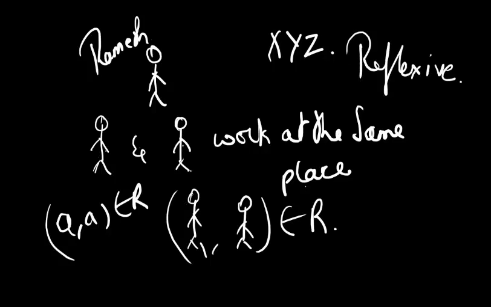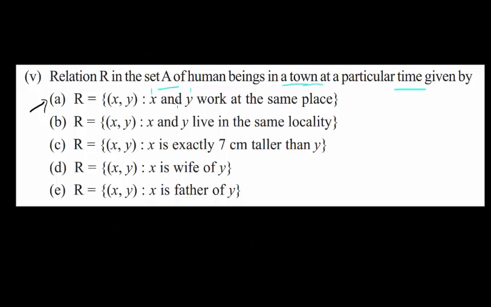Now let's pick up symmetry. So X and Y work at the same place. Here I'm going to be taking 2 people. Let's pick up Ramesh, and I'm going to pick up another person, let's say Raju. Raju has hair on his head. Ramesh, I'm sorry, you don't. Okay, so for our example we have picked up these 2 people.